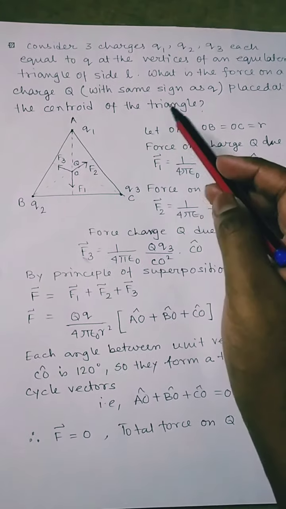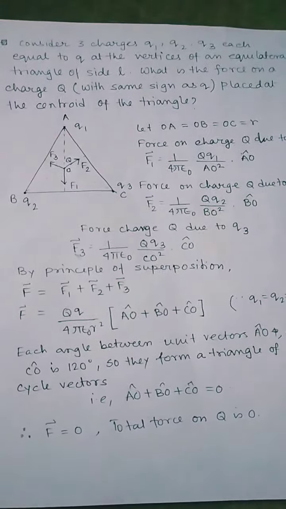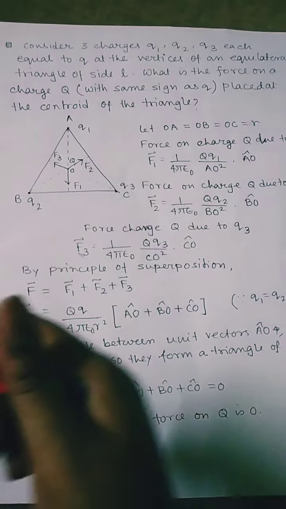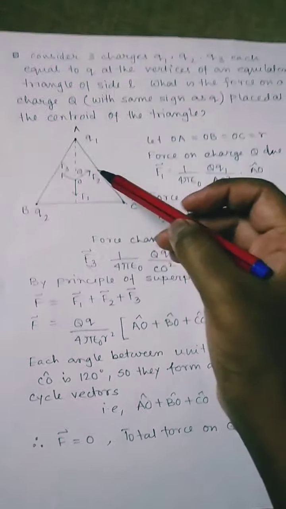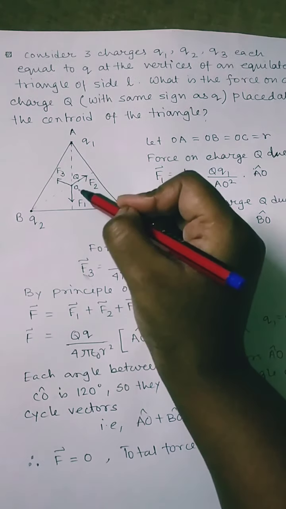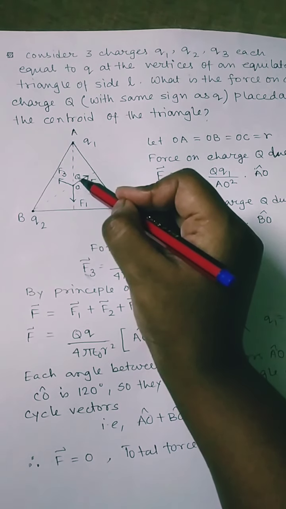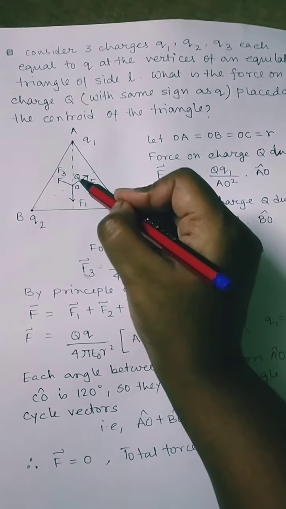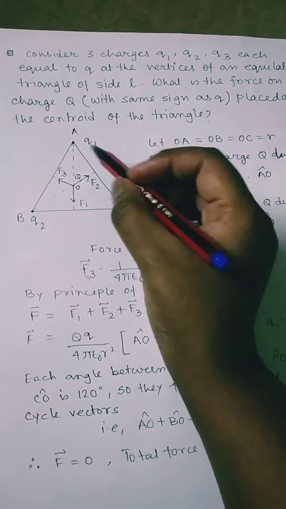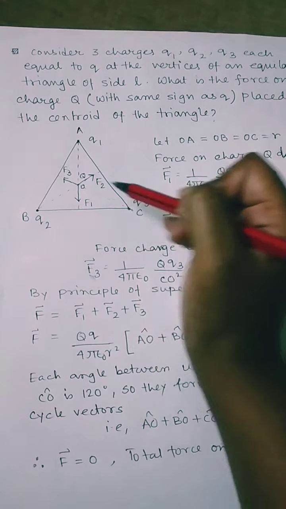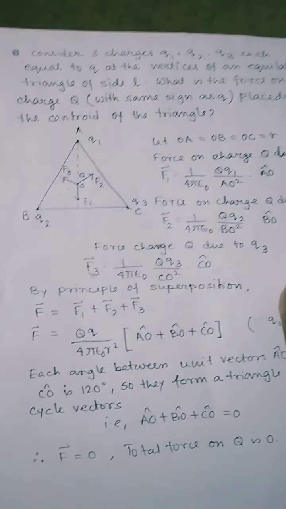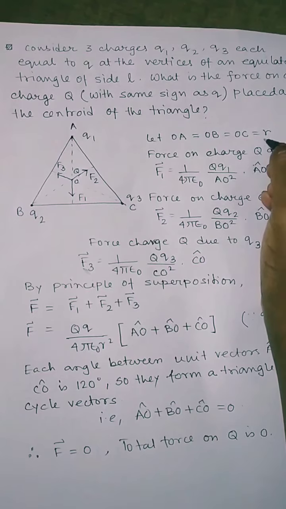This charge capital Q has the same sign as the small charges q. The centroid is marked as capital O, and charge capital Q is placed at the centroid. So let AO equal BO equal CO equal R. So we have taken it as R.